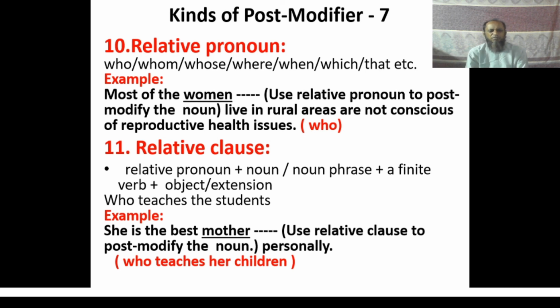Noun word is mother and you have to post modify this very noun word with a relative clause, and for definite reason the clause who teaches her children has been used here to complete the answer of the question. So the complete answer is she is the best mother who teaches her children personally.